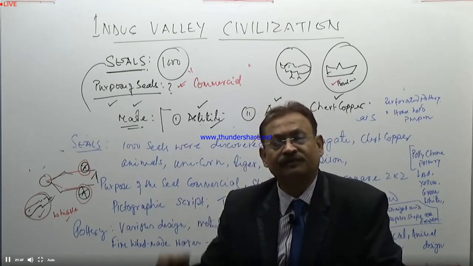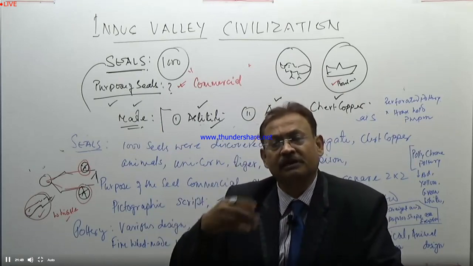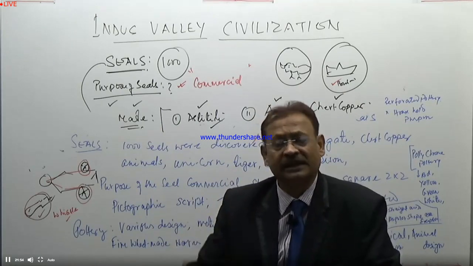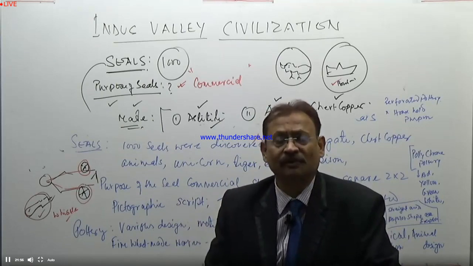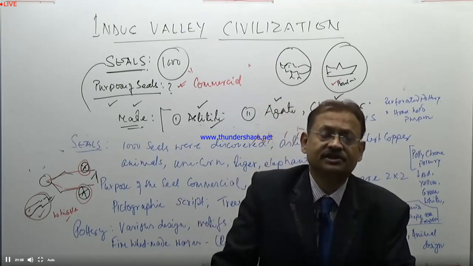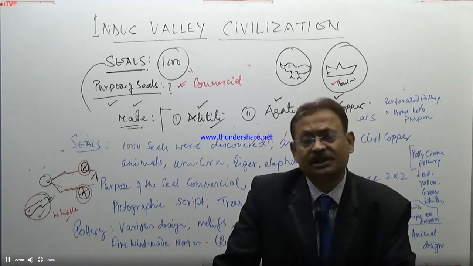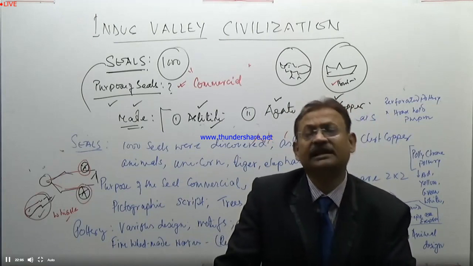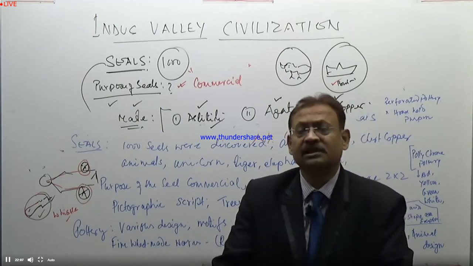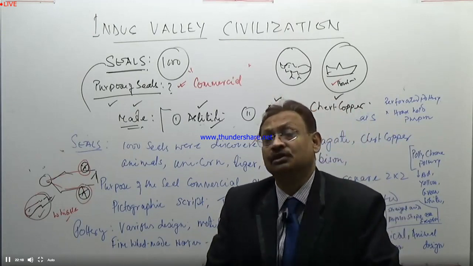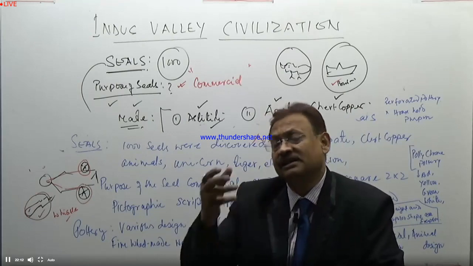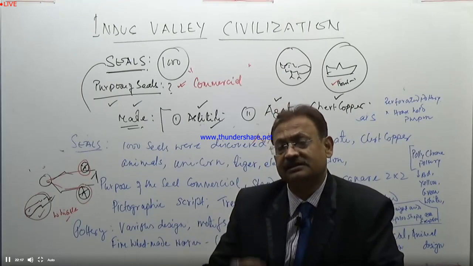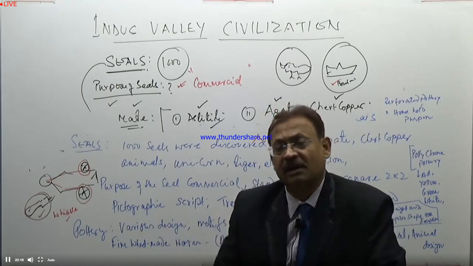Suppose, considering the people and the merchants of Sutkagendor, they used to do trading activities with the merchants of the Lothal regions. The merchants of Lothal regions again used to do agriculture activities and trading activities with the traders of Mohenjo-daro. Again, these seals resemble that. This is the seal, this is the emblem, this is the trademark.